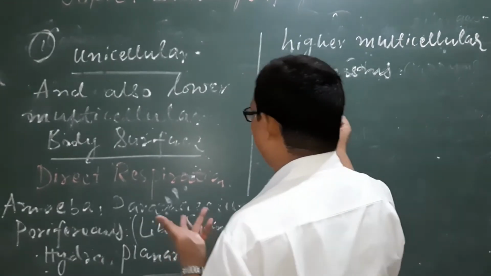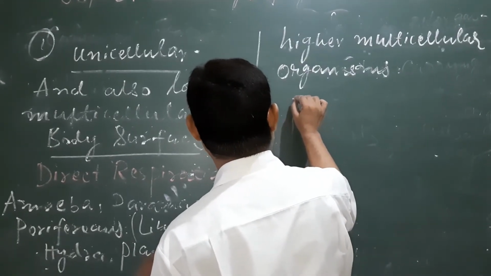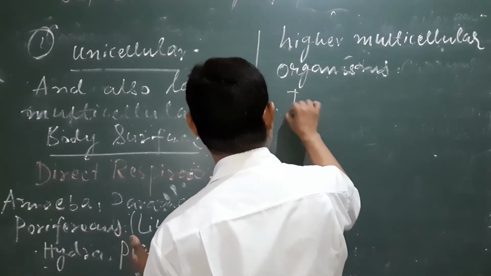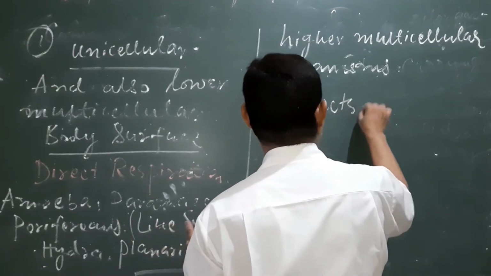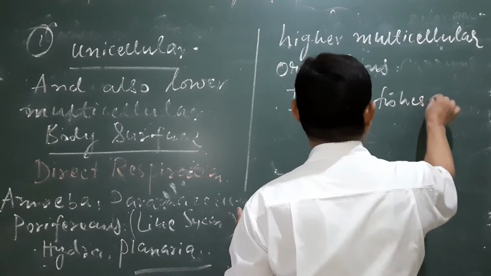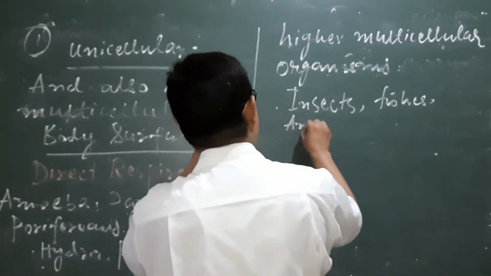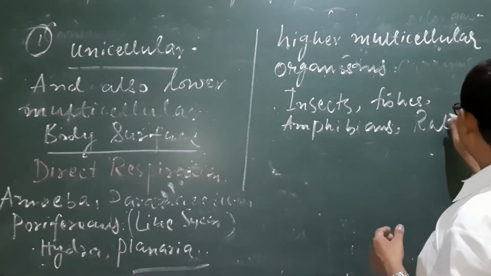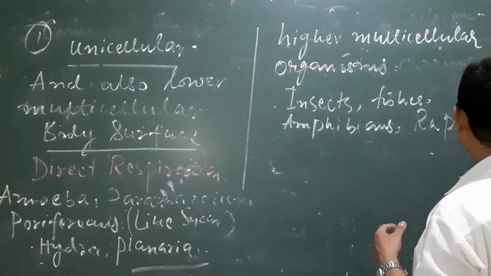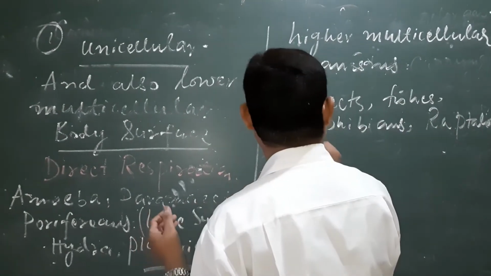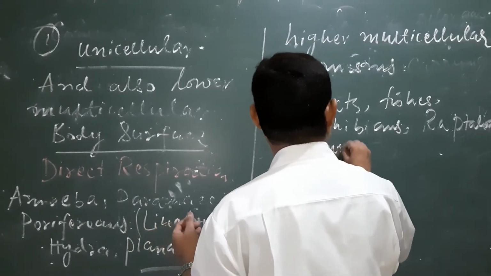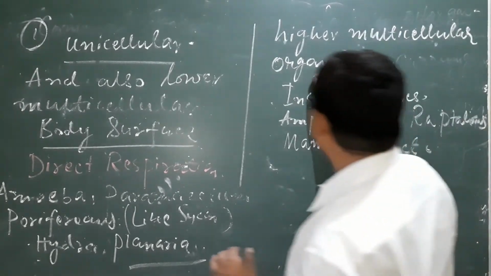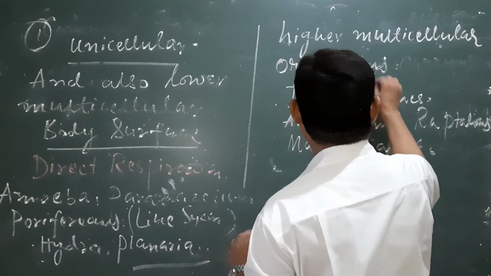In this category, you may give the examples of insects, fishes, amphibians, reptiles, and mammals, etc. Annelids also come under this category.